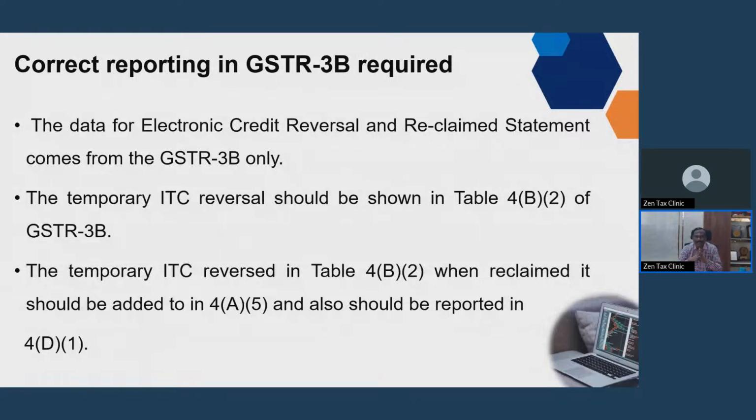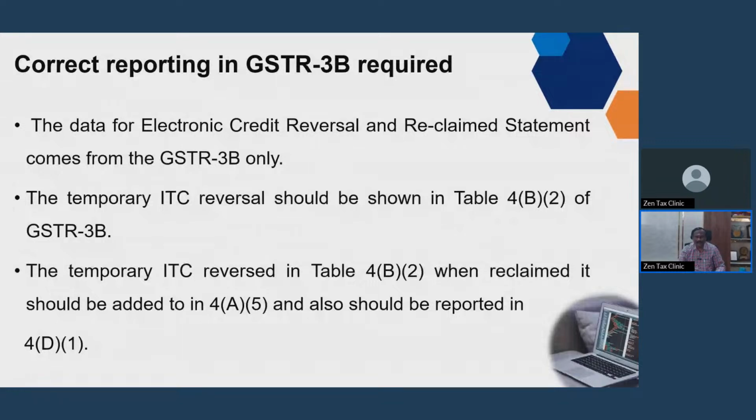So for the temporary reversal, you are reducing it in 4B2. Now you want to reclaim it, so that has to be shown. When you reclaim, you will be adding it to all other ITC in 4A5, and then it should be reported in 4D1. Any amount reclaimed should be reported in 4D1. Then only the ITC that was taken in 4B2 will get reduced by the amount that you are showing in 4D1.